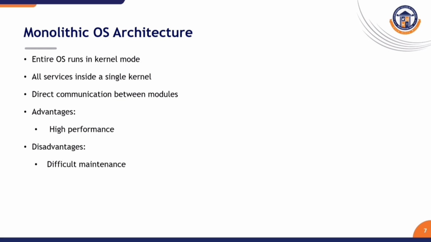The main advantage of a monolithic operating system is very fast execution. There is no communication overhead. But the disadvantages: it is difficult to maintain, one bug can crash the entire system, and there is poor fault isolation. An example of monolithic architecture is that early Unix systems followed it.